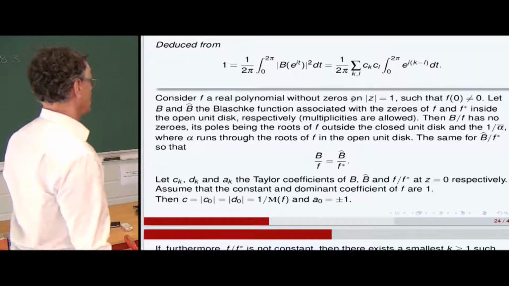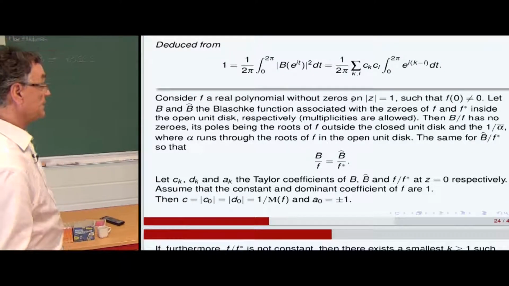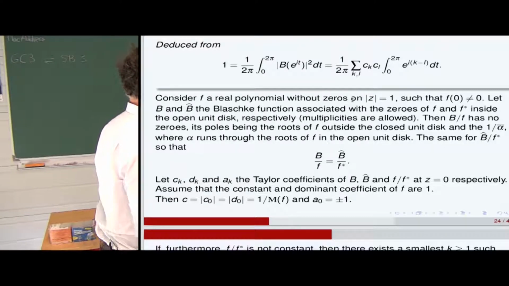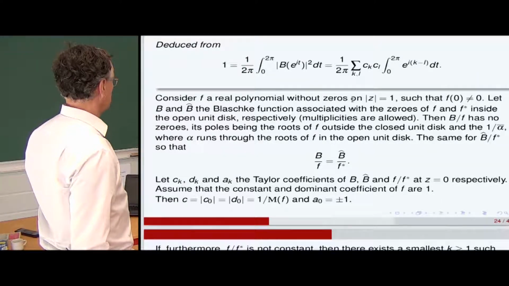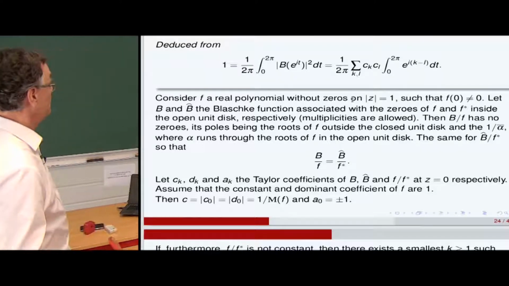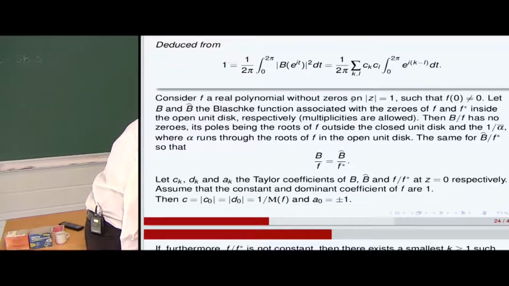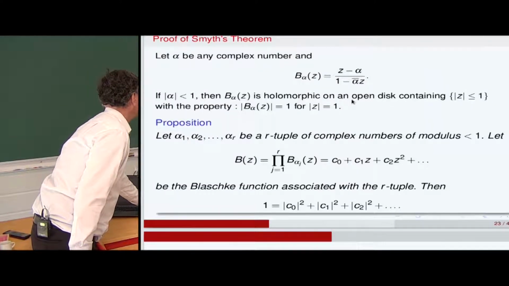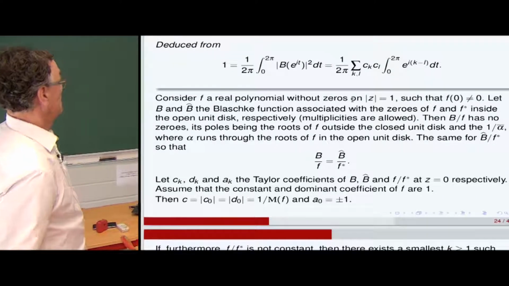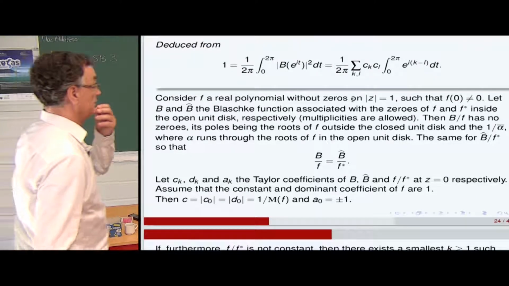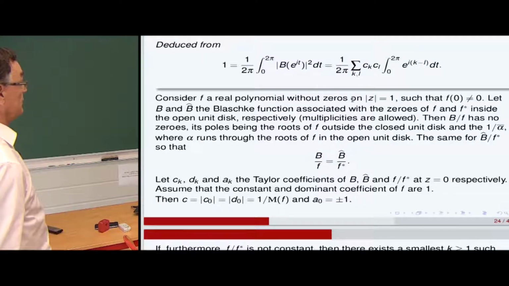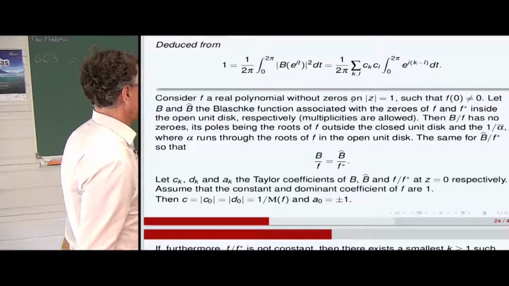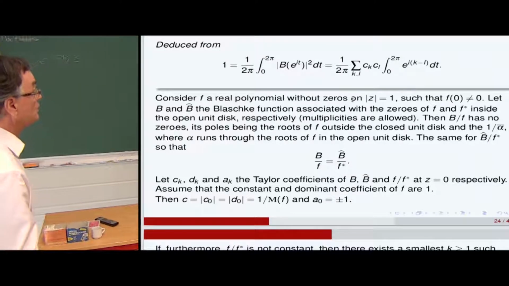We assume that the constant and dominant coefficients of F are 1. And so C_0, C_1, C_2 are the coefficients. The modulus of C_0 is 1 divided by the Mahler measure. The modulus of D_0 is also equal to 1 over the Mahler measure, and A_0 equals plus or minus 1.